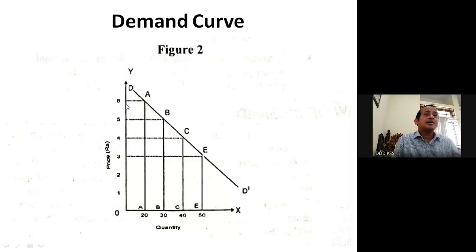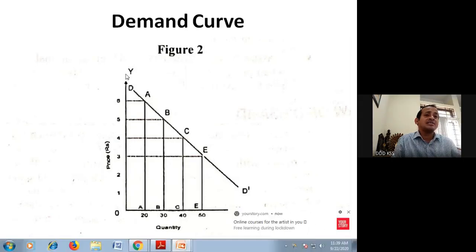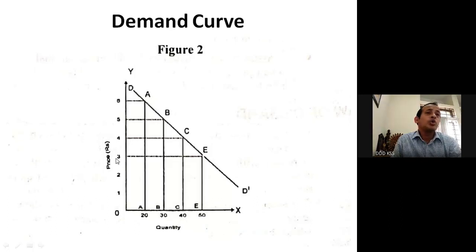The vertical line, you can see the cursor, is the Y axis, or OY. The Y axis represents the price in rupees, like ₹1, 2, 3, 4, 5, 6.